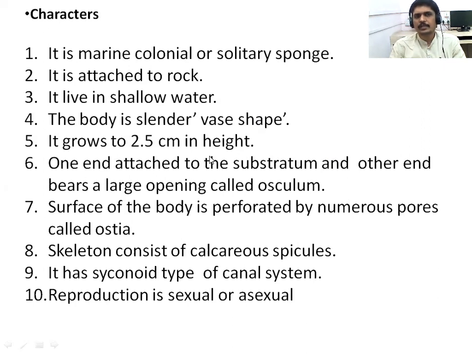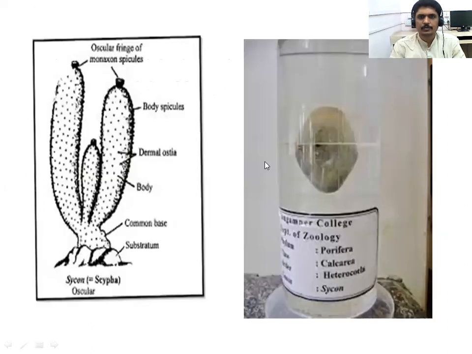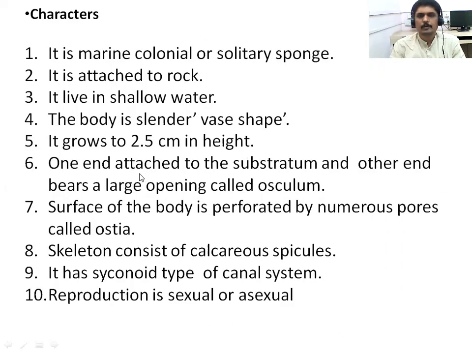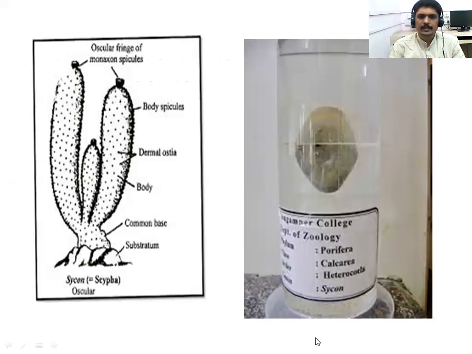Next, it is generally found in shallow water, meaning not too deep in the sea. Their body is vase shaped, which means it looks like a flower pot-like structure. In this figure we can simply observe the vase shape. The maximum height recorded is 2.5 centimeters. One end of the body is attached to the substratum.